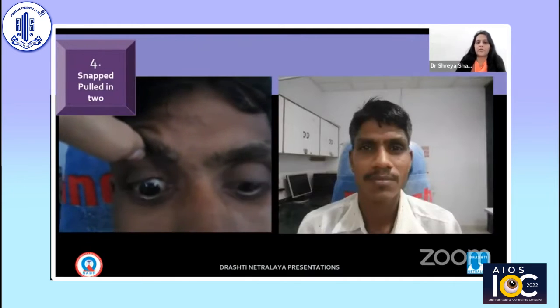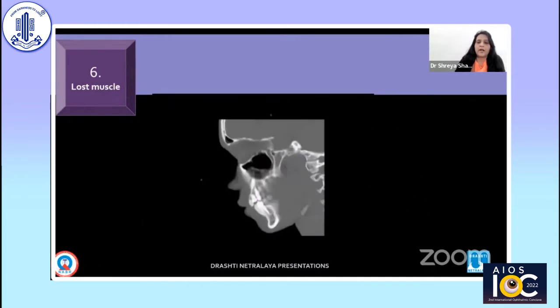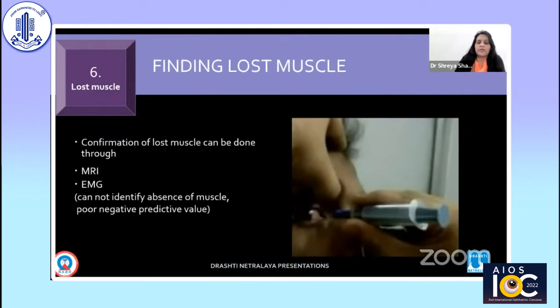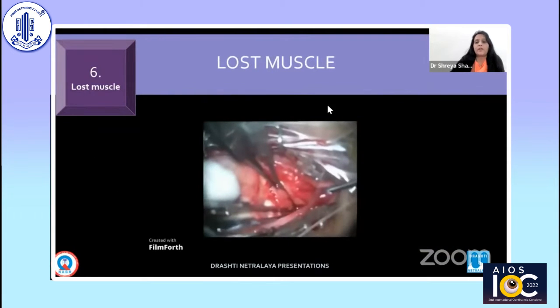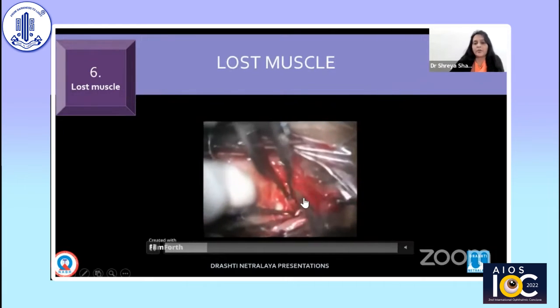This is 1 week post-operative, all movements were regained. This patient had an old injury with scar tissue, FDT negative positive and FGT mildly positive. We did MRI and EMG also, but I'm sorry for the unclear video, it's a very old video.